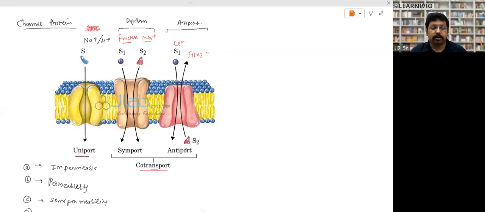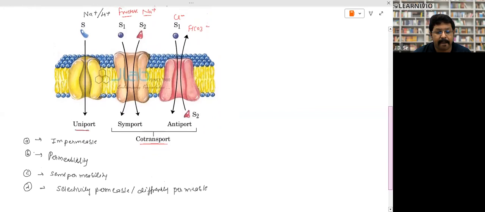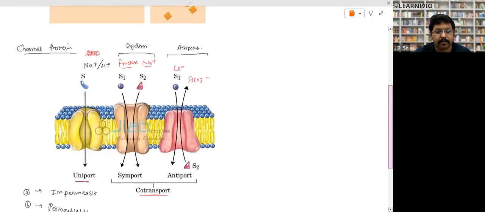That is a type of symport. Antiport: when chloride ion comes inside, then what will happen? HCO3, bicarbonate ion, will go outside. That is an example of antiport. Uniport: sodium pump and hydrogen pump are examples of it. Is that clear?